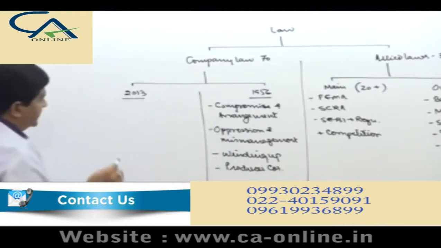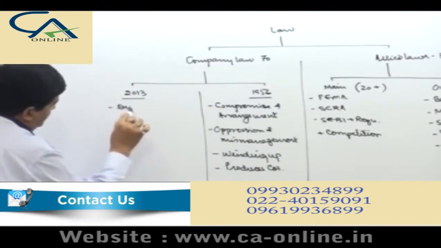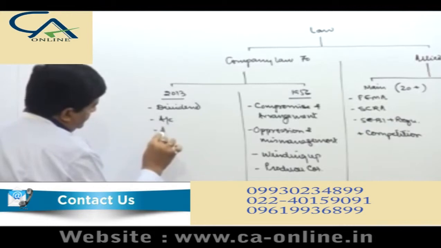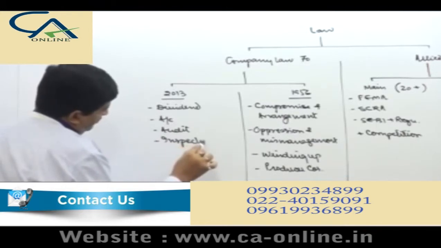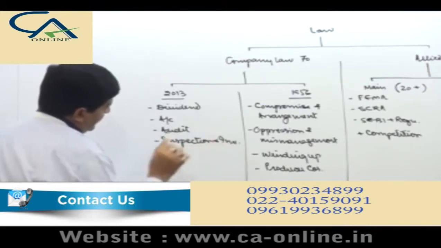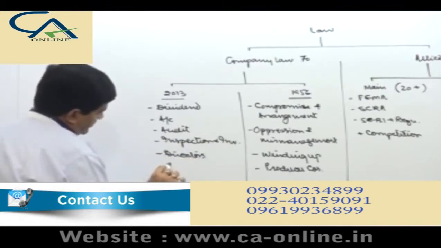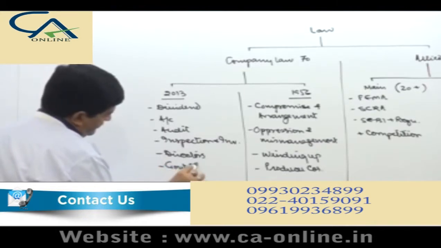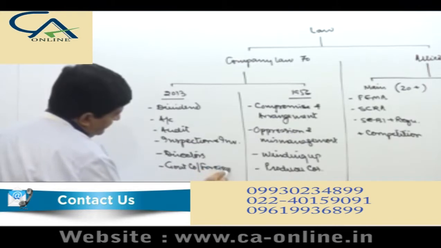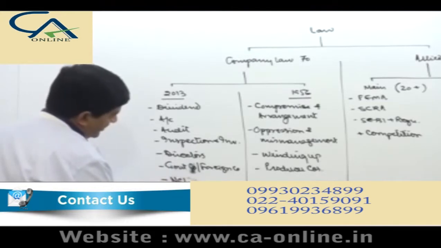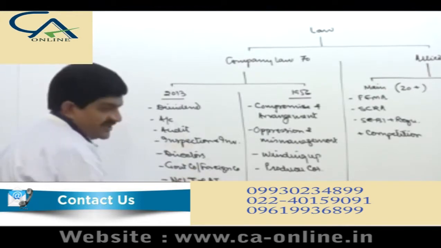Then here we have chapter number 1, dividend, accounts, audit, inspection and investigation, then directors, government companies, foreign companies, then provisions related to NCLT and appellate tribunal, and then we have miscellaneous provisions.